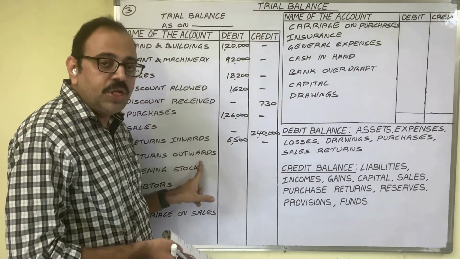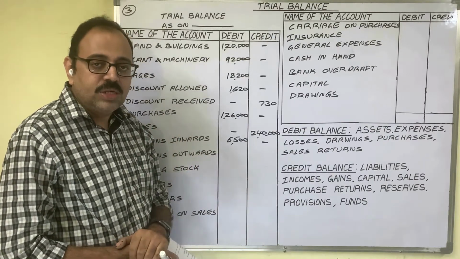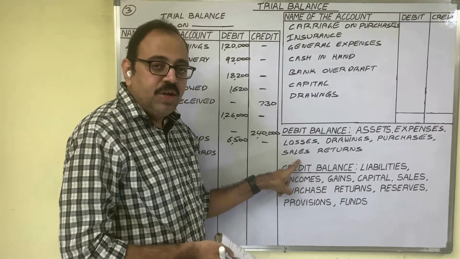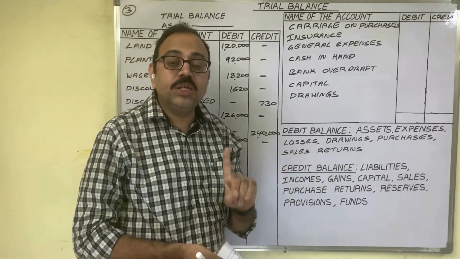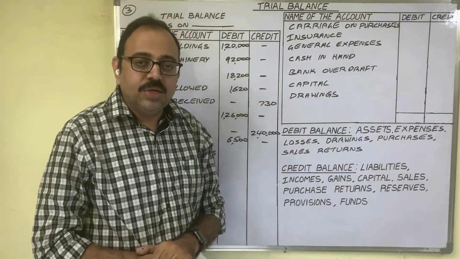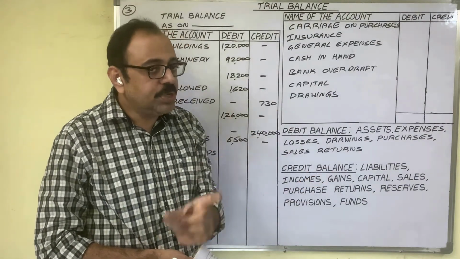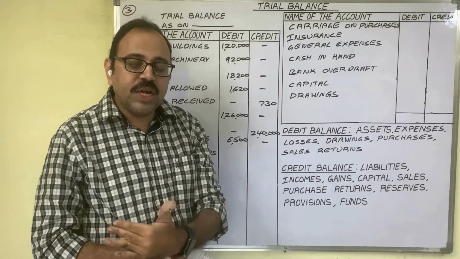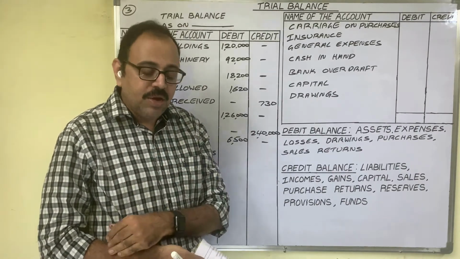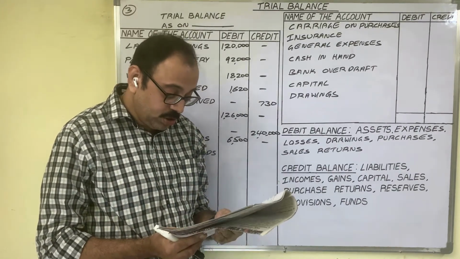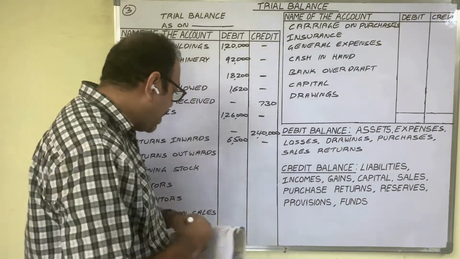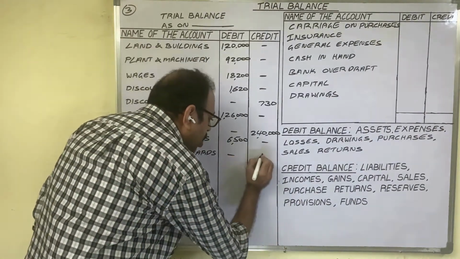The purchase returns account is also a goods related account, and a purchase returns account shows a credit balance. Because in all journal entries, the purchase returns account we credit. So when a journal entry we post in the purchase returns account, on the credit side only we post. Therefore, the purchase returns account shows a credit balance. But the accountant wrote that amount in the debit column. So we have to rectify this mistake by writing the amount in the credit column.